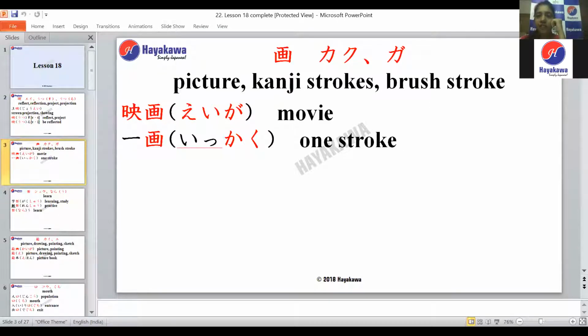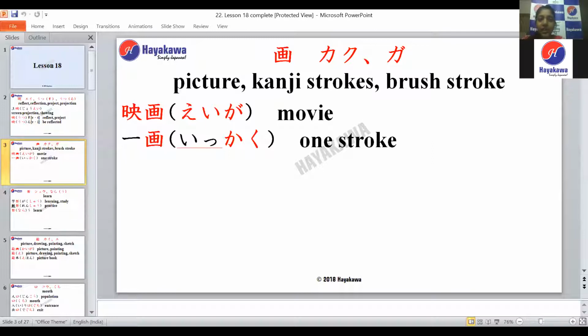The next kanji is the kanji for picture or brush stroke. It has the readings of kaku and ga. The first word you can see is eiga. The A kanji we just saw before, the projection kanji. When a picture is projected, that's how we see a movie. It's all pictures which are projected. So eiga, this is the kanji.